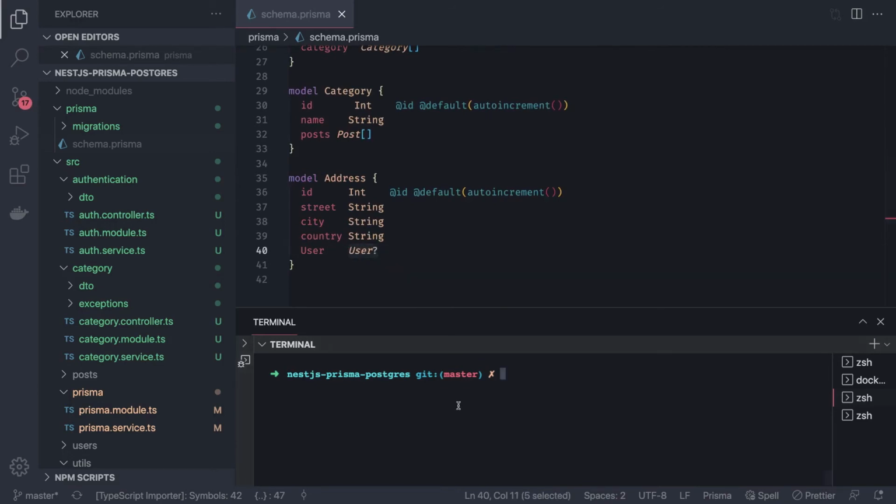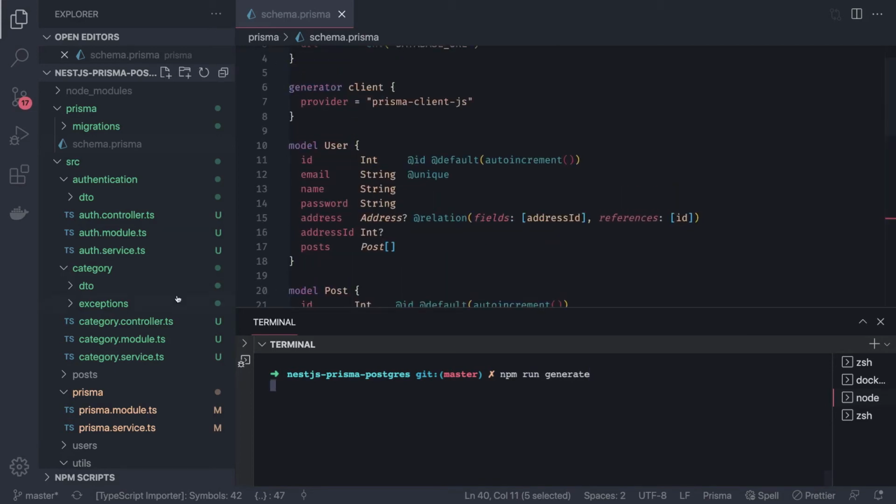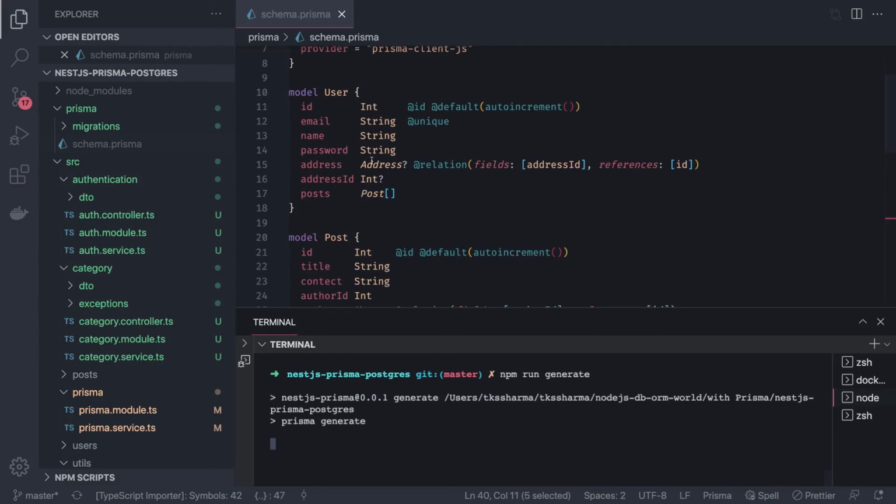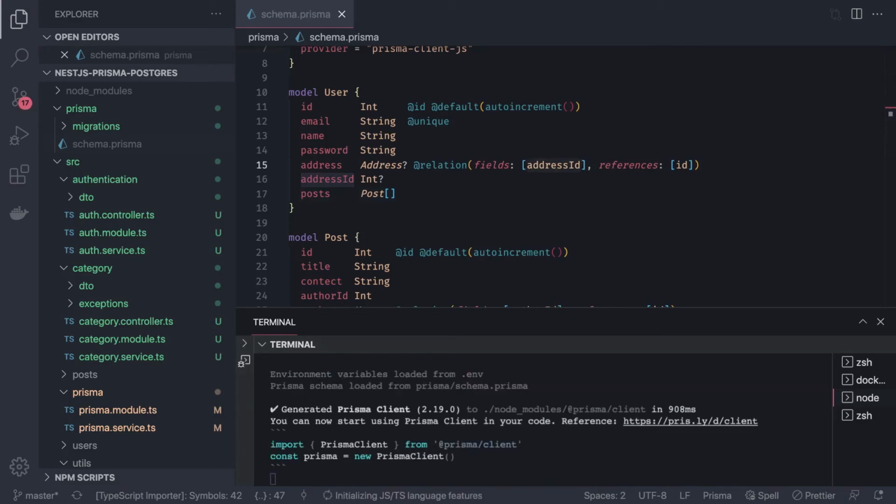So what we can do is generate again. npm run generate. I think there is no error or warning. This time it should work. Address ID, which is an optional integer, if this relationship is optional. Okay, and then we will check the Prisma client.